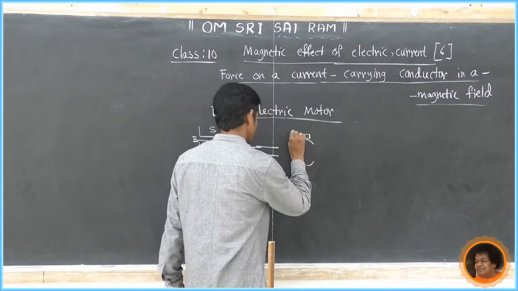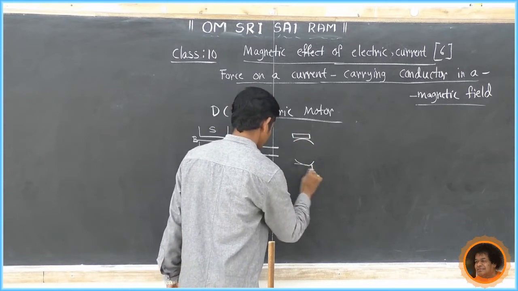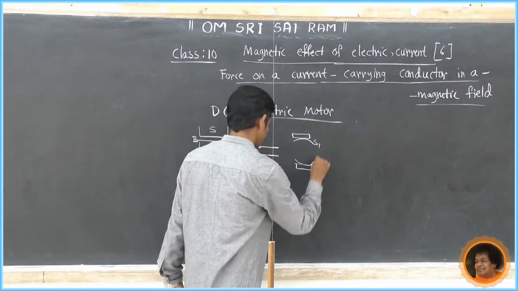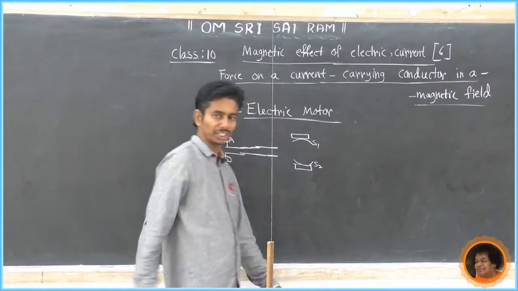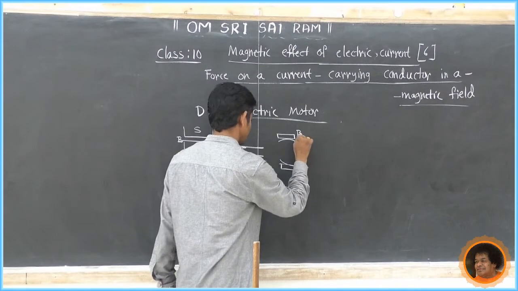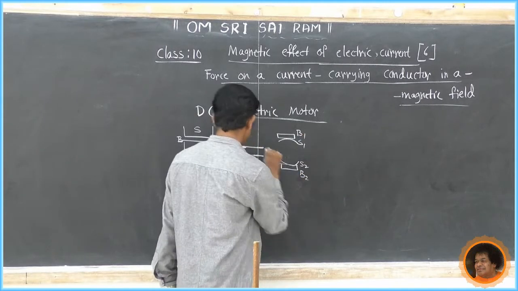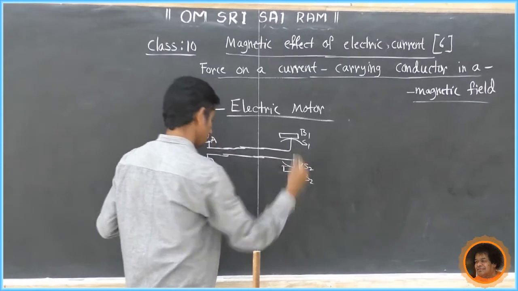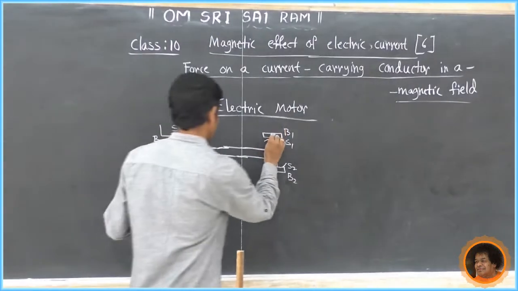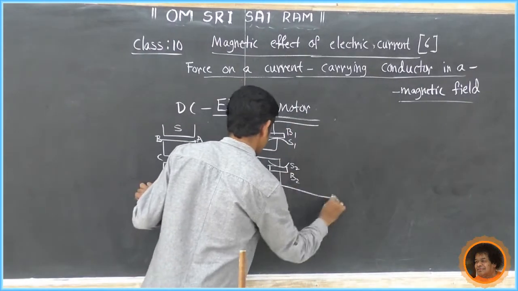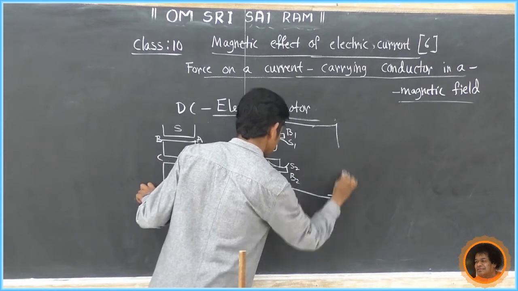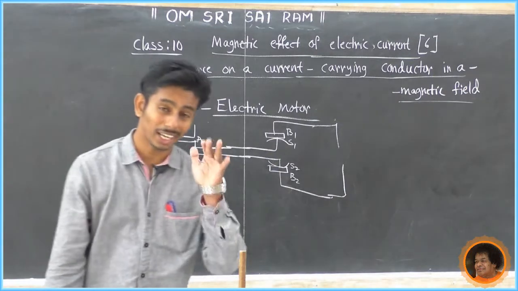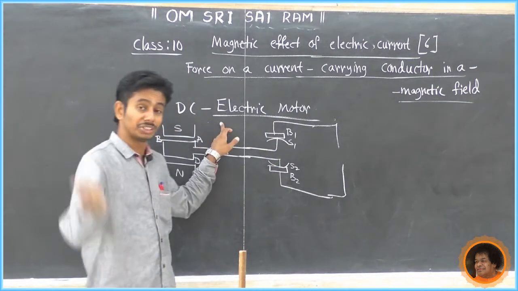Then every ring is connected with two brushes. If this is S1 and this is S2, these are the two rings, and the brushes are B1 and B2. AB is connected to S1, then CD is connected to S2. Then in between the brushes, is there any galvanometer? Can I connect a galvanometer? No. If I connect a galvanometer, it becomes a generator.